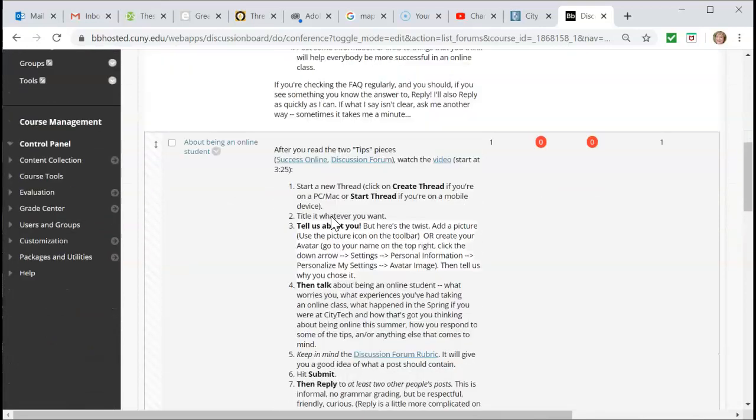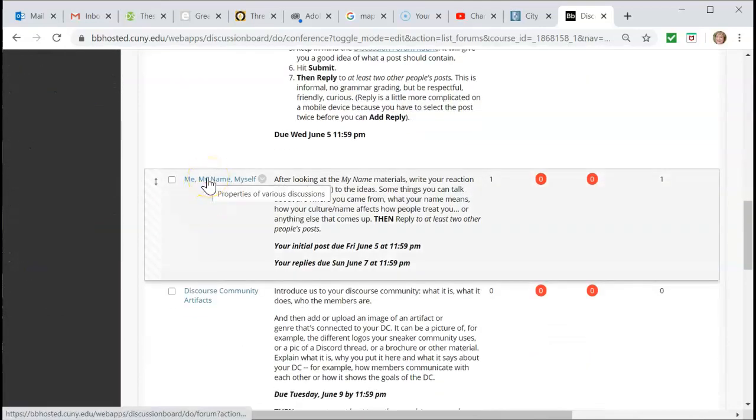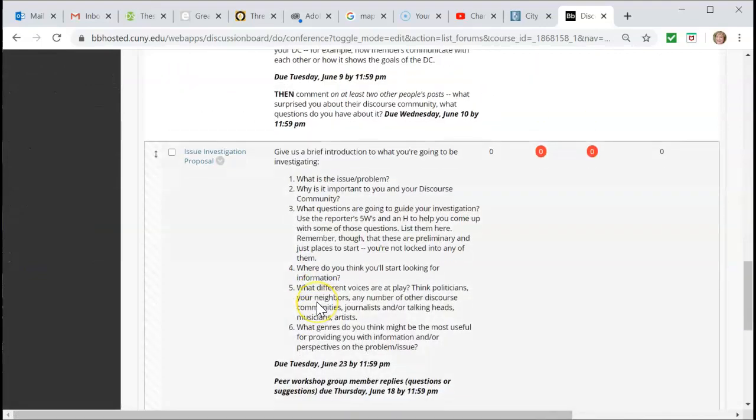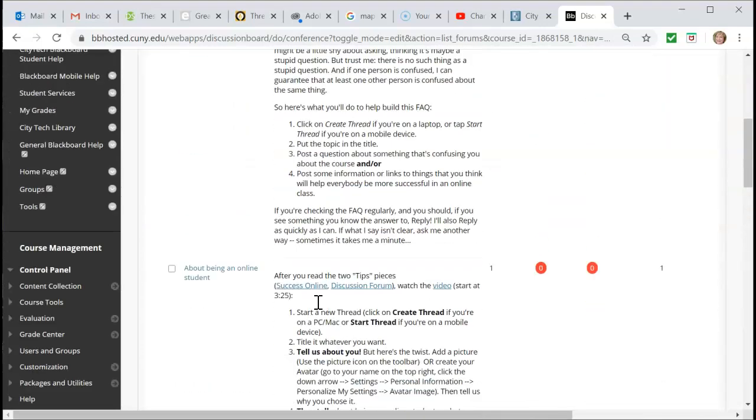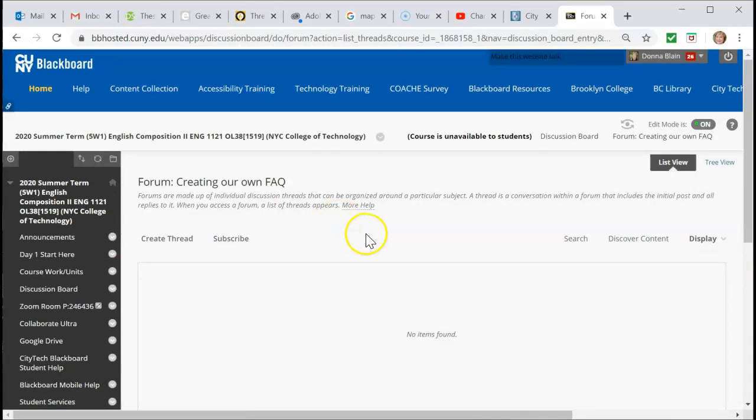Discussion board, this will take you to all of them, and there are several, as you can see. These two are the ones that we're going to be using this first week, and the rest of them is like one per week maybe. This one is the important one right now. We're going to make our own FAQ. So if you've got a question about an assignment, about the syllabus, something sort of general that other people would probably be asking if they had the guts, drop it in here, and I will answer.